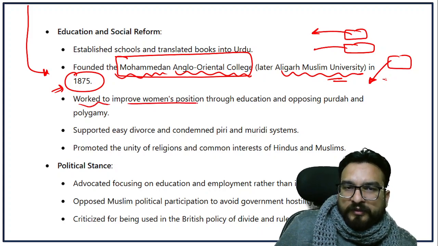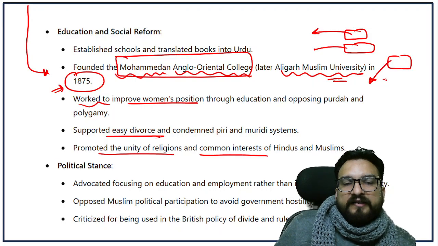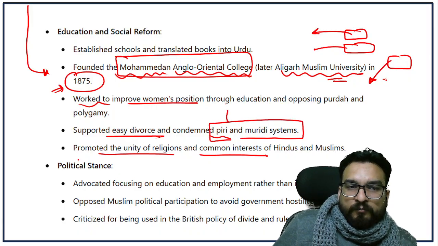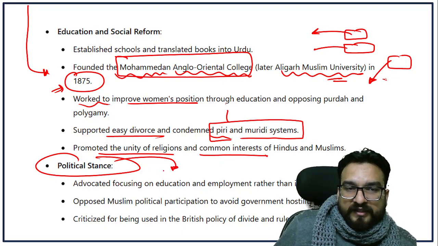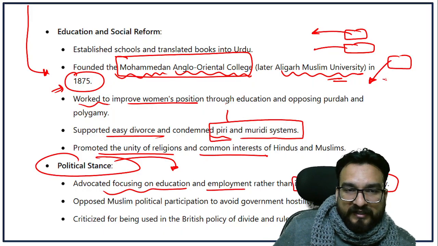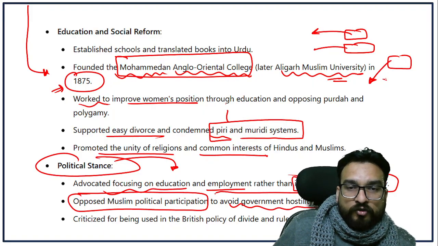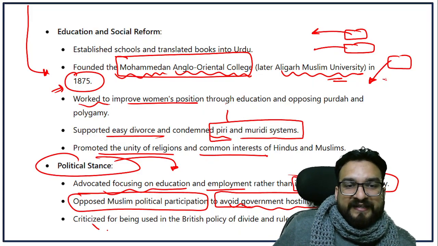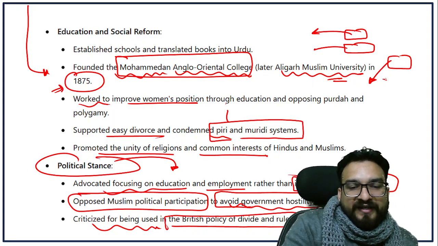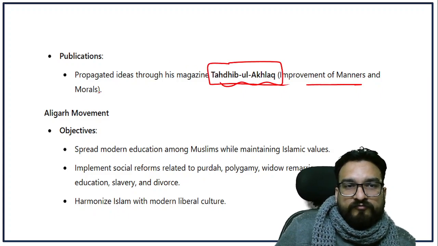Now he worked to improve the position of women, supported easy divorce, and promoted the unity of religions and common interest. He condemned the peer murid system, meaning the disciple and teacher system. Okay, his political stance is very important, guys. His initial focus was on education and employment rather than immediate political activity. He opposed Muslim political participation to avoid government hostility towards Muslims. He was criticized for being used in the British policy of divide and rule. And he used to propagate his ideas through Tahzib ul Akhlaq, improvement of manners and morals.